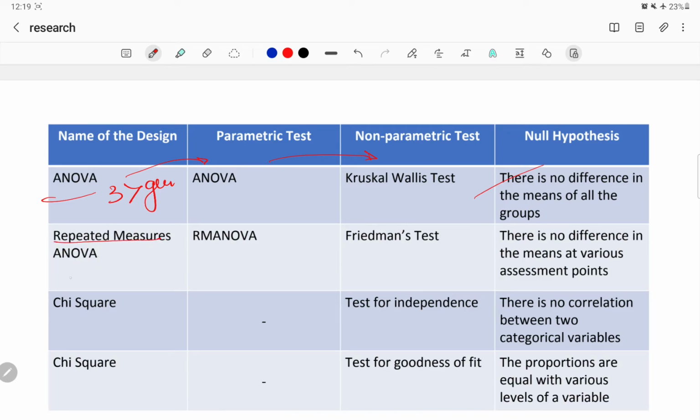Repeated measures means when you're taking the measurement again and again. Like you're doing research on a happiness pattern, you take four measurements in a day: morning, afternoon, evening, night. You're measuring happiness at different times, so that's called repeated measures. So here they will use RM ANOVA if it's parametric, Friedman's if non-parametric. This is the null hypothesis.